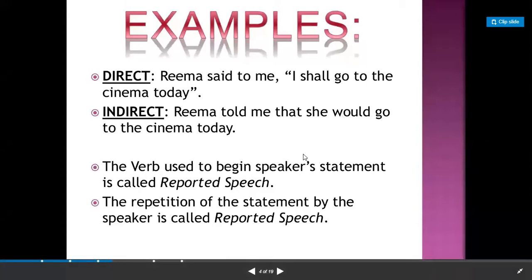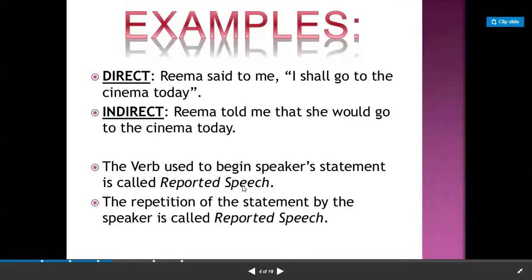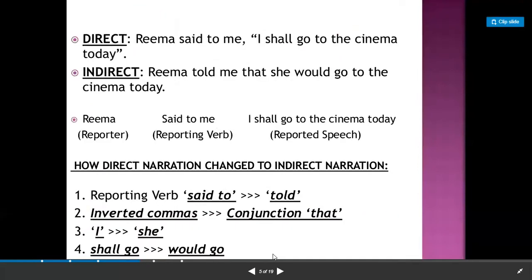Next, the verb used to begin the speaker's statement. These are the words which are written before the speaker's statement. These are called the reporting verb. Here it is written reported speech, but this is a mistake. It is called the reporting verb. And the statement, that she would go to the cinema that day, these are the words of the speaker which are changed. This is called reported speech. Clear?